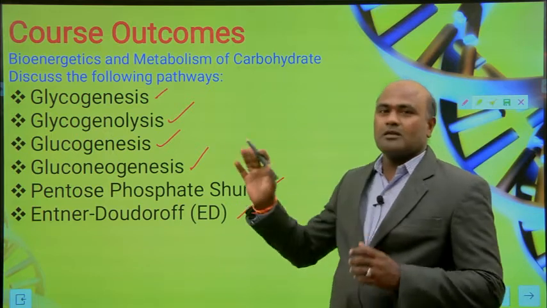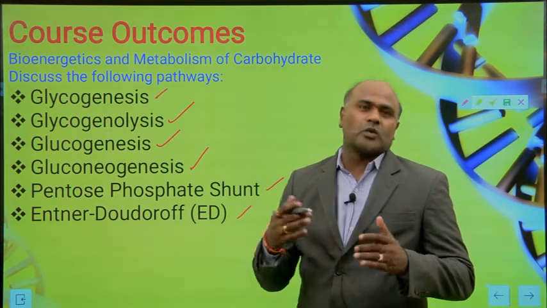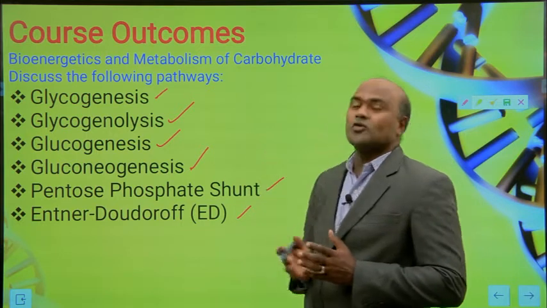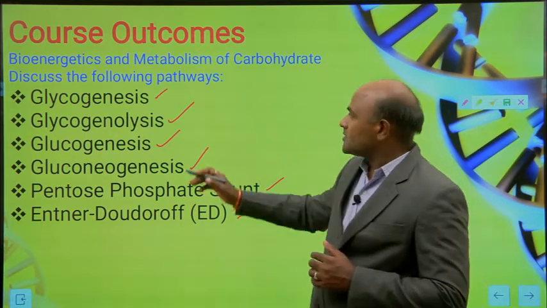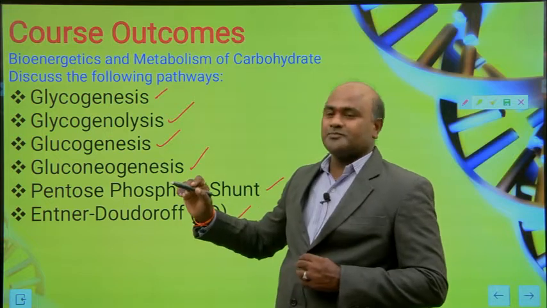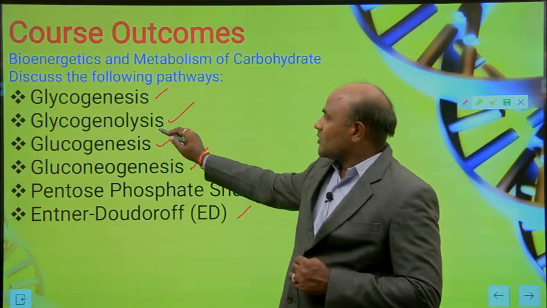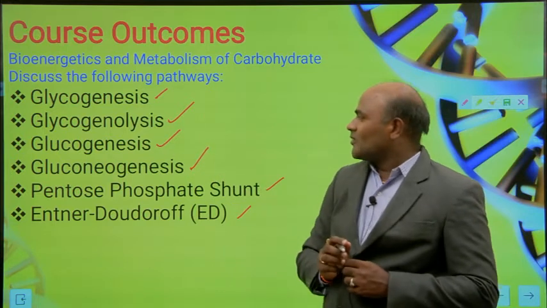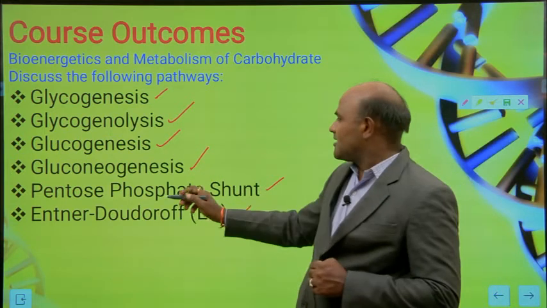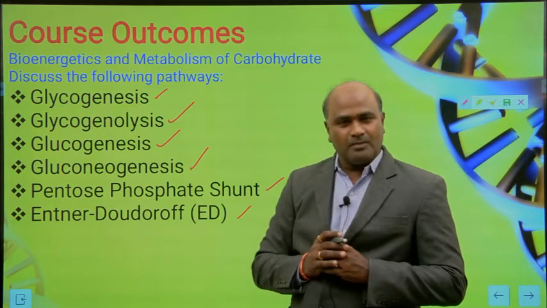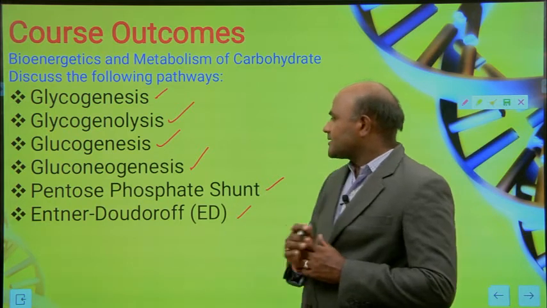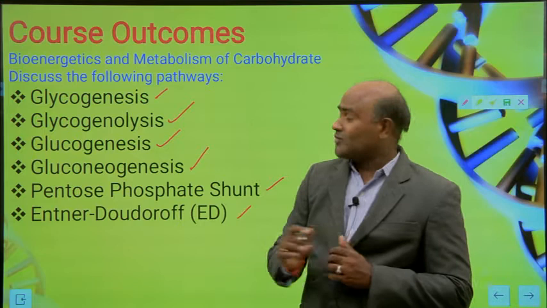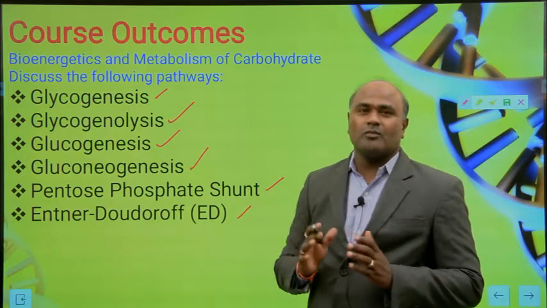So these are the pathways we are going to learn from this topic 6. So we are going to talk more on these.